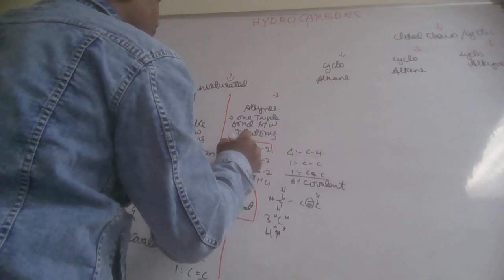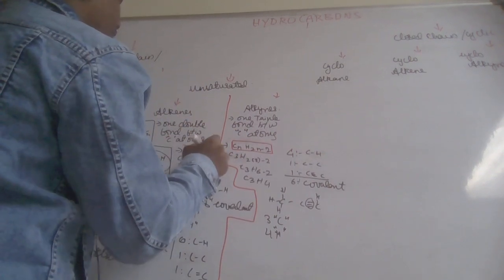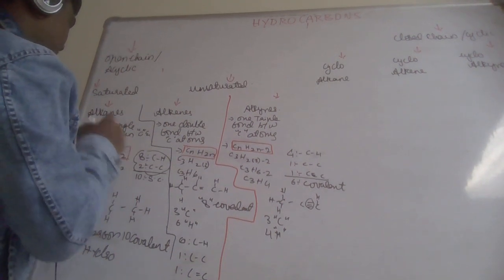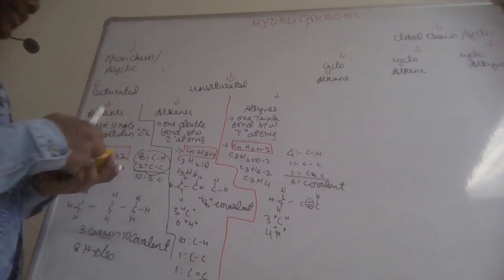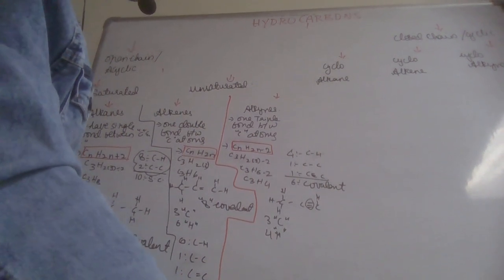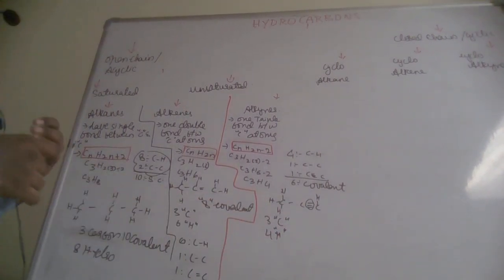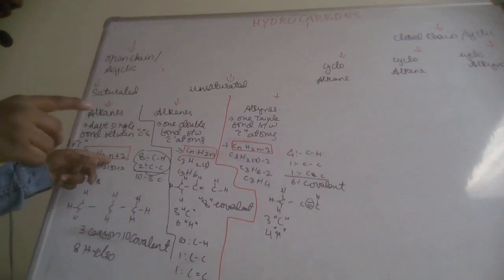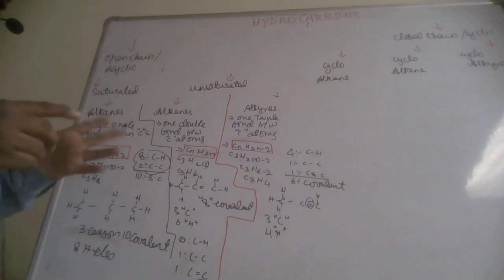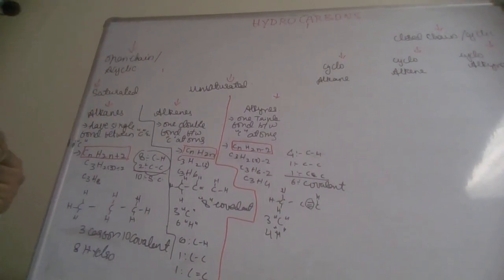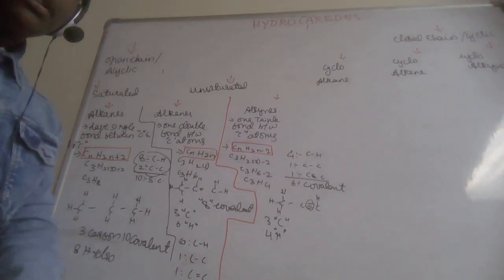The general formula is very important, because when we learn the IUPAC names of the compounds, the general formula will be useful. So we take n as 1, so C1, and then substitute the value of n in the formula for hydrogen, we get the compound and we can name that. All those things we will learn in our next video.